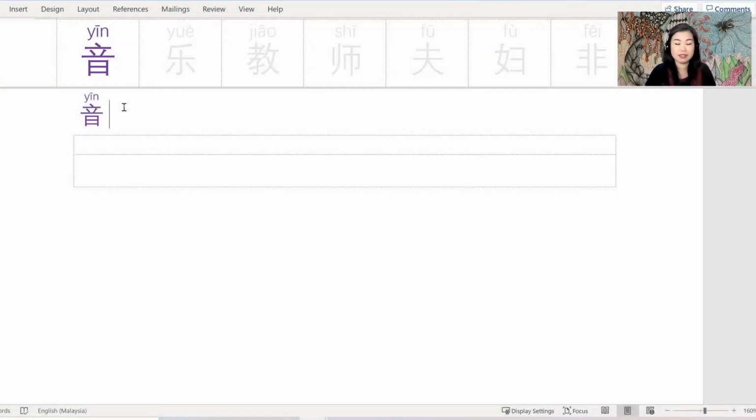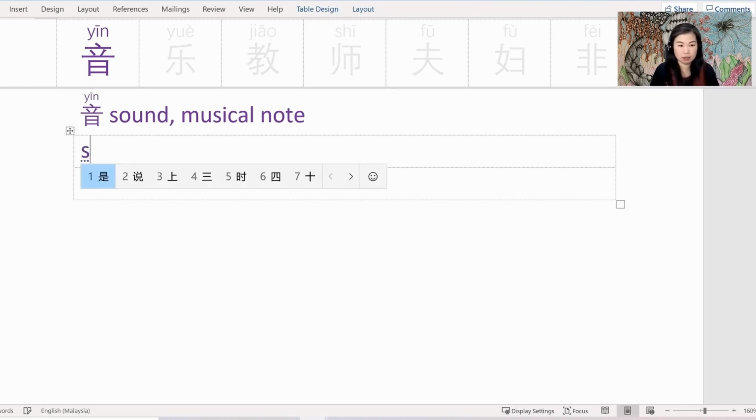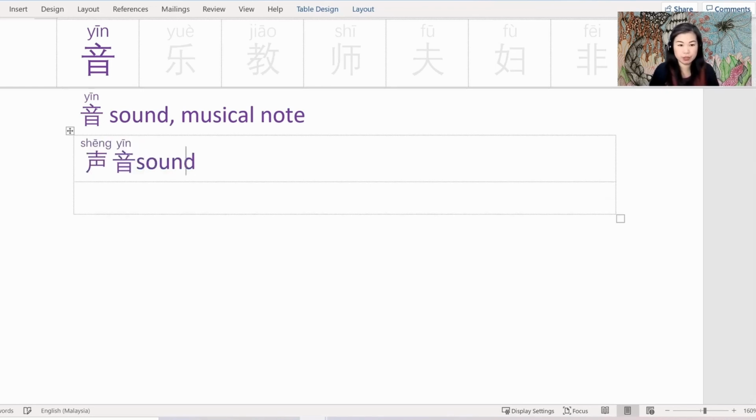The first character is yin. Yin is the sound of a musical note. And the way I remember yin is that the character kind of looks like a musical instrument. Word example using yin is 声音, which means sound or voice. So my voice will be 我的声音.